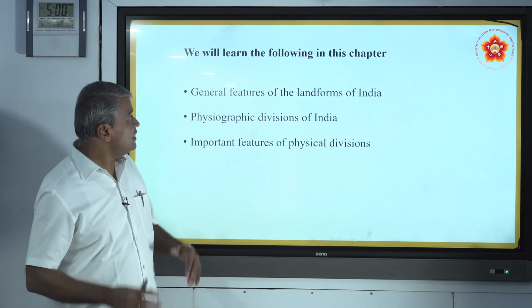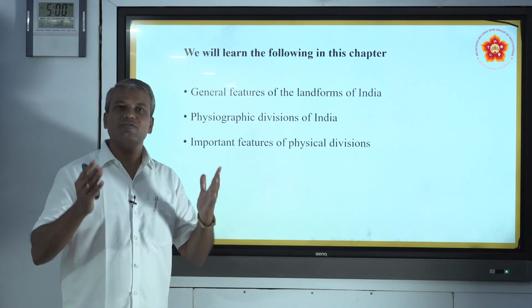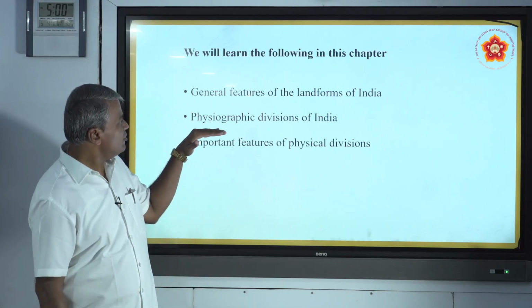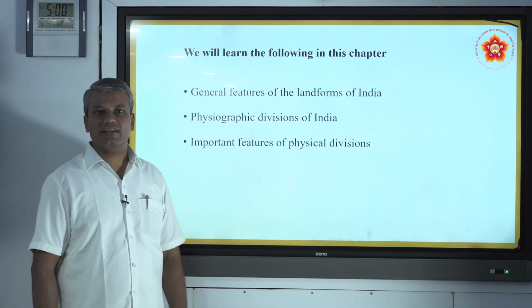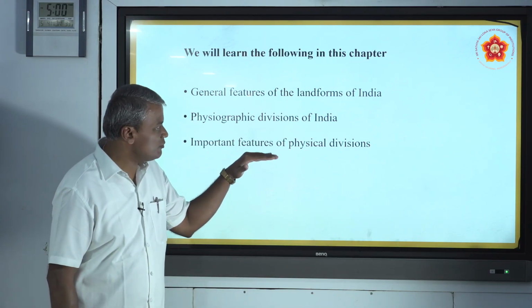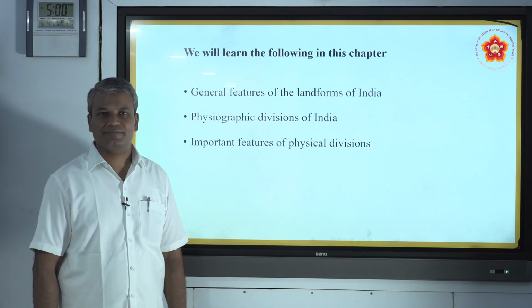Firstly, general features of landforms of India. Second, physiographic divisions of India. Third is important features of physical divisions.